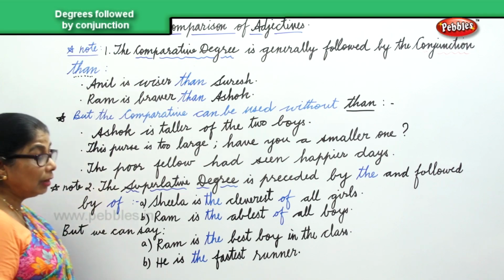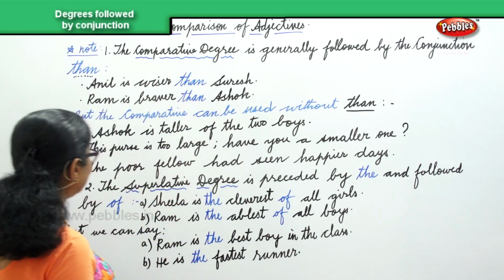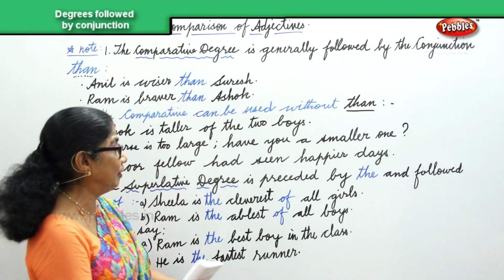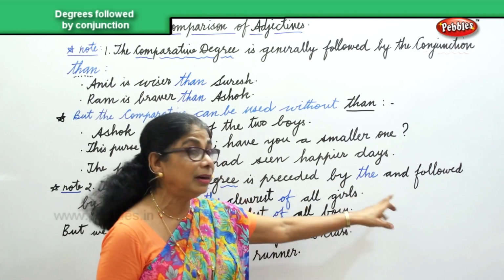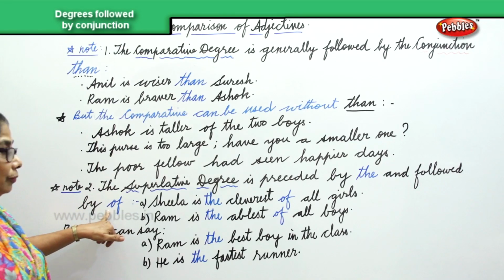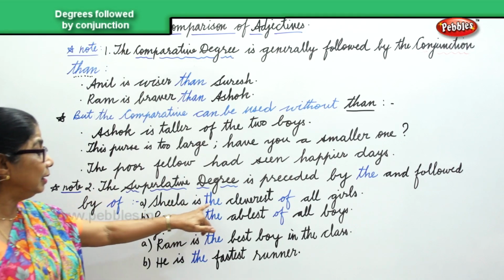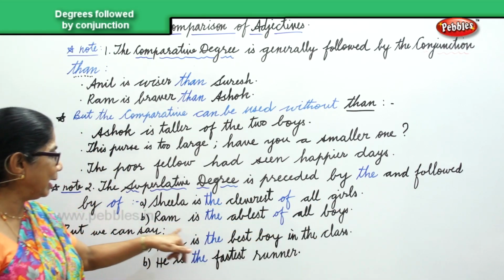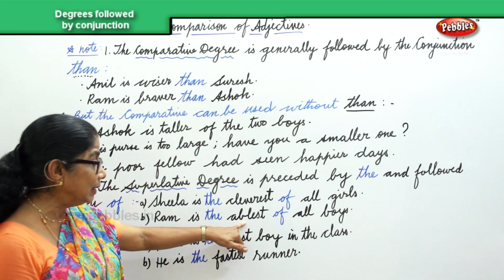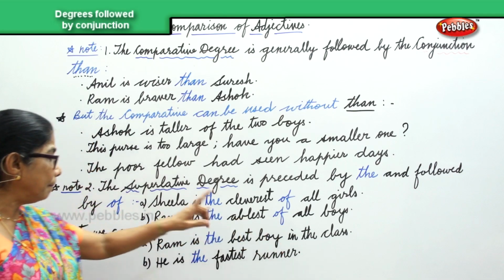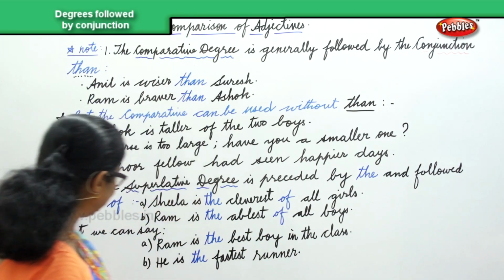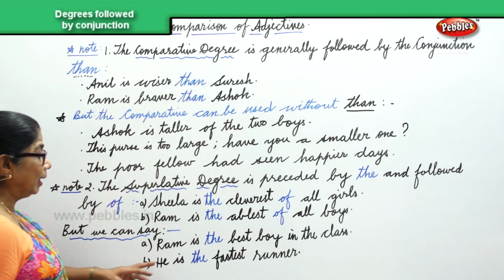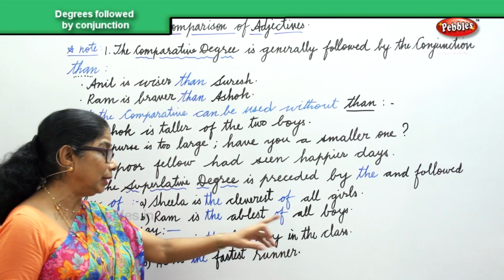Now, let's note we are talking here about the superlative degree. To form the superlative degree, it is preceded by the and followed by of. Let's look at the two examples here. Sheila is the cleverest of all girls. Second, Ram is the ablest of all boys. But we can also say, Ram is the best boy in the class.